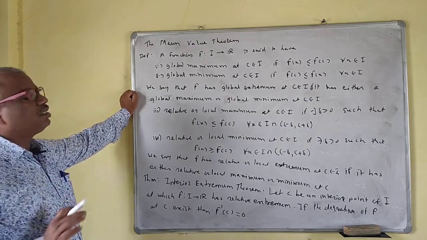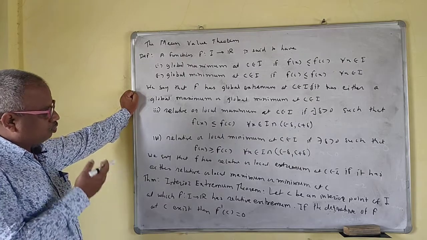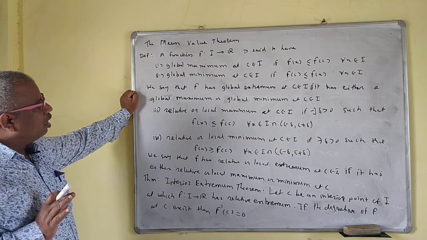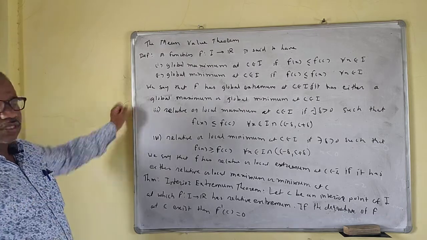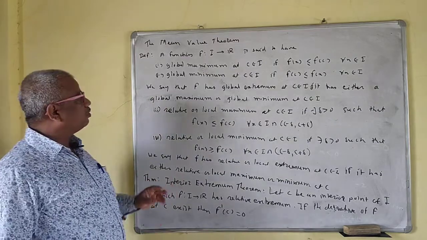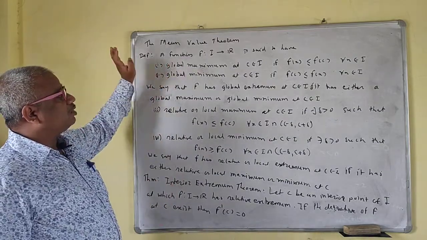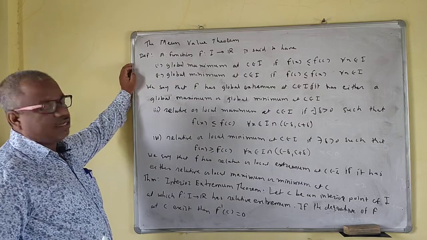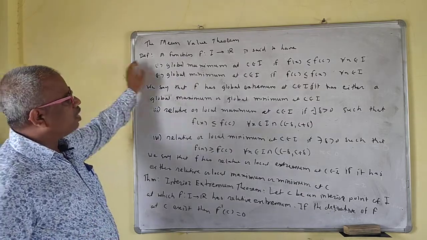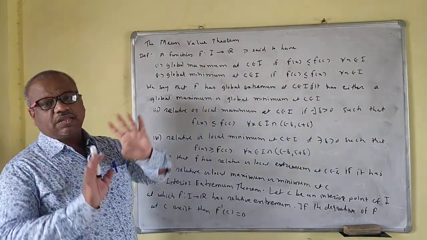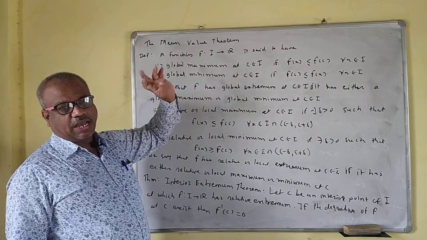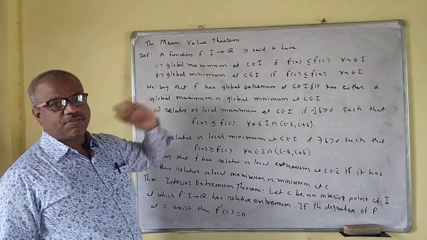Before that we'll see some definitions. These definitions are useful while proving the theorems. To prove the mean value theorem, we need the basic definitions first. So what is the first definition? A function f from I, where I is any interval, closed interval [a, b] or open interval (a, b). Here f is a real valued function defined on I, a subset of R.